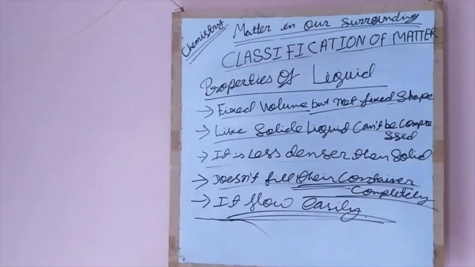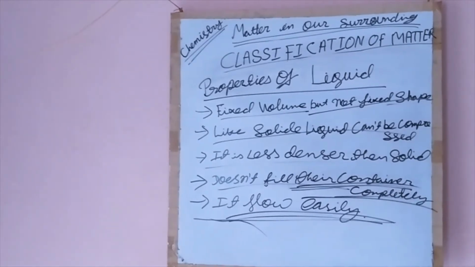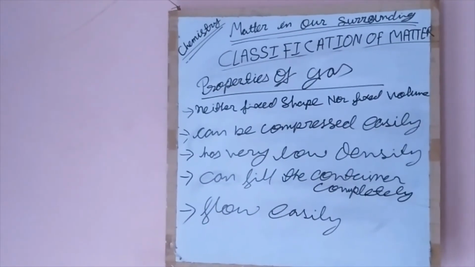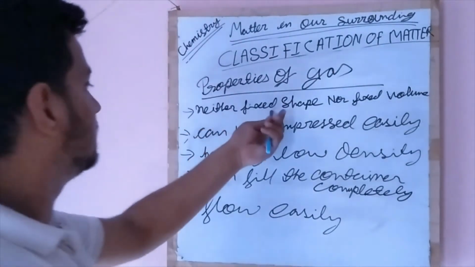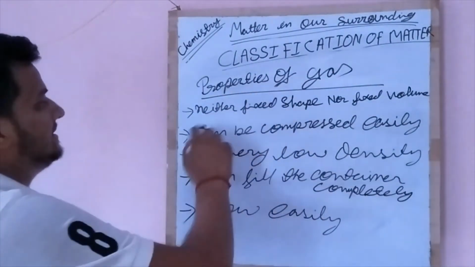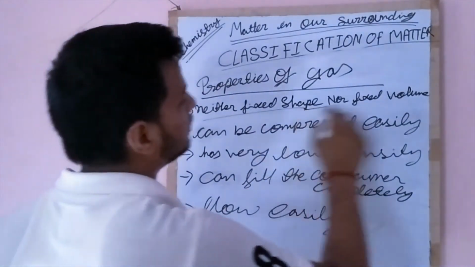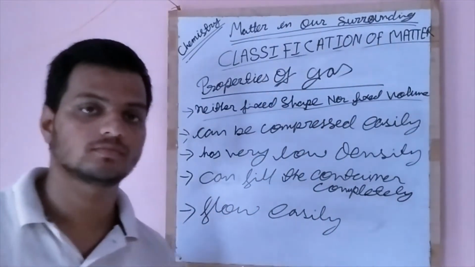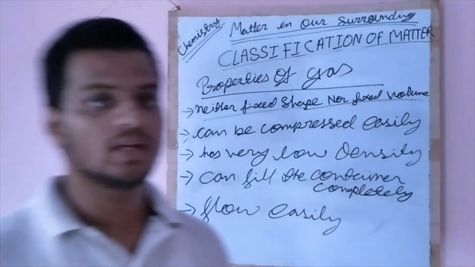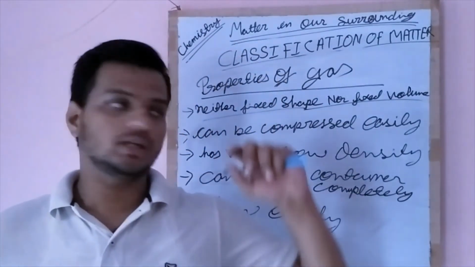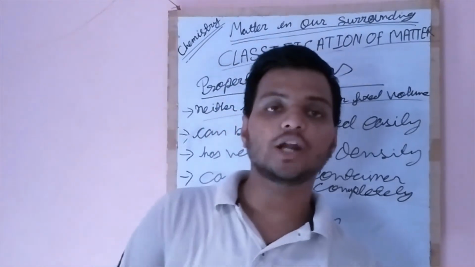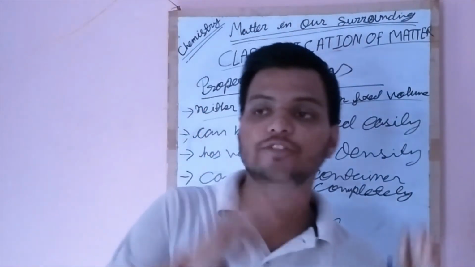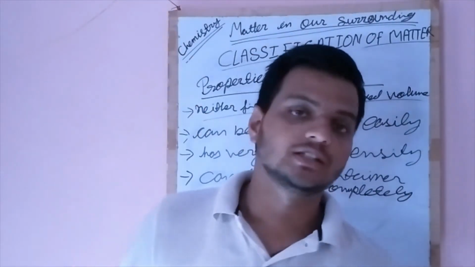Now we will see the properties of gas. The gas has neither fixed shape nor fixed volume. The gas changes its shape according to the container in which it is kept.